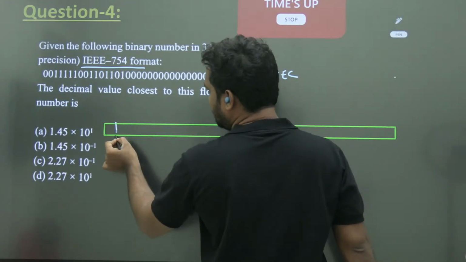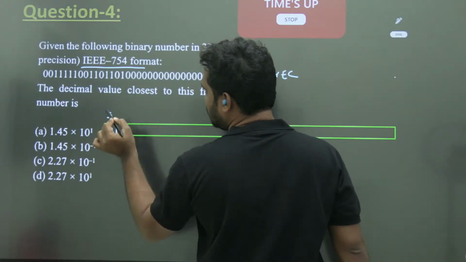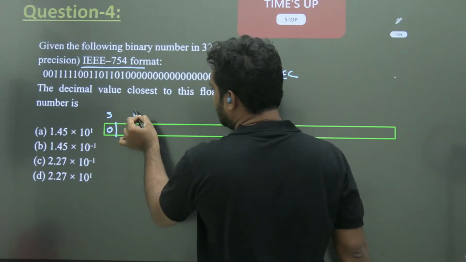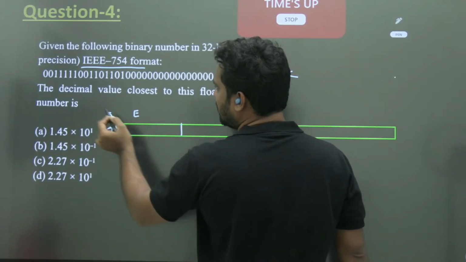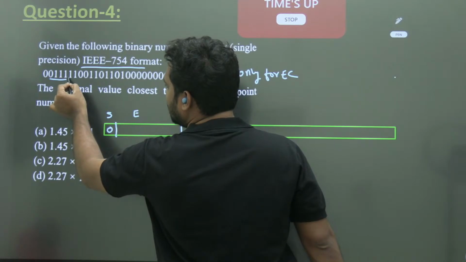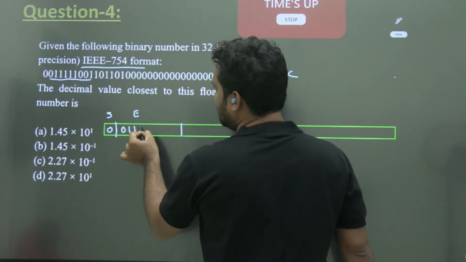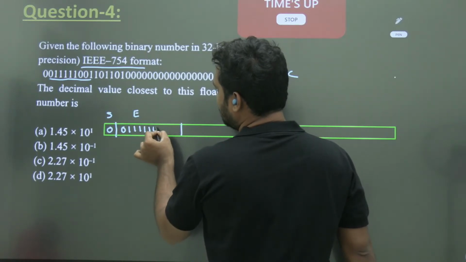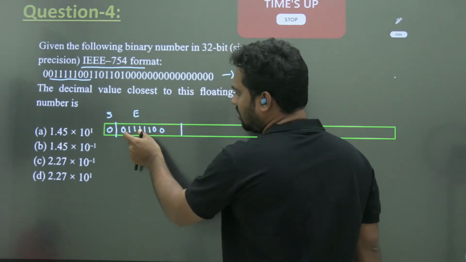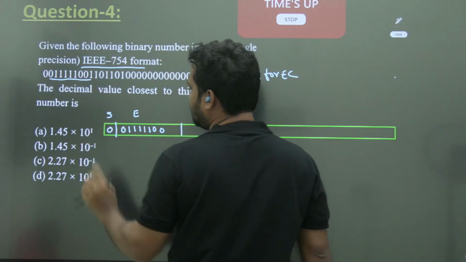The first bit will represent sign bit, 0 here. Next 8 bits will represent exponent. Exponent is 8 bits: 1, 2, 3, 4, 5, 6, 7, 8. So 0, triple 1, double 1, double 0. 8 bits ho gaya na, 0 triple 1 double 1 double 0, theek hai.